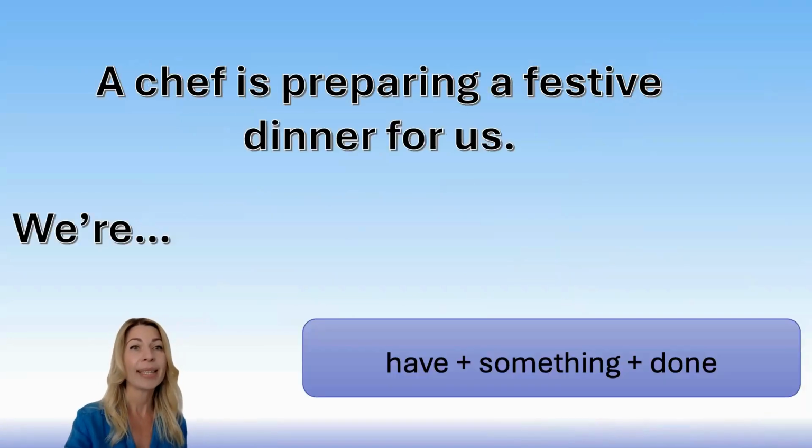Okay, now it's practice time, and I'd like you to use these structures. And here is the first sentence: A chef is preparing a festive dinner for us. And in this case, we have to use the causative structure, have something done. And the beginning is we are, because it's present continuous, chef is preparing, yes? So let's think about it and create a sentence.